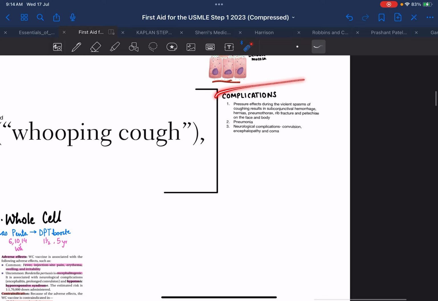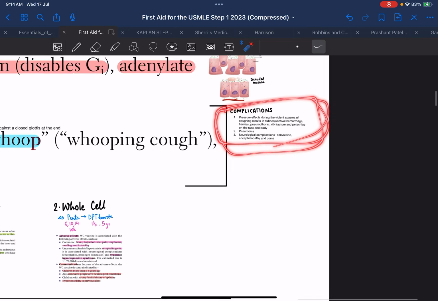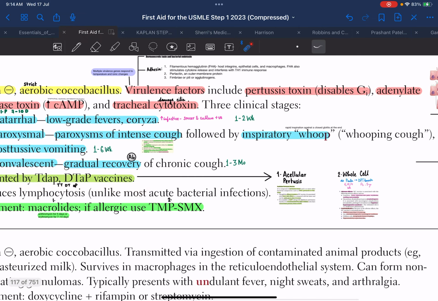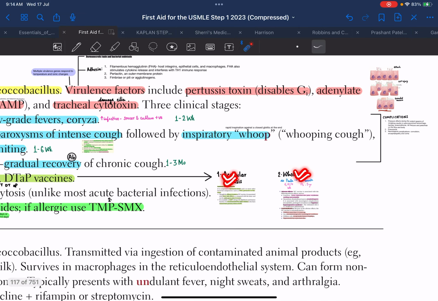We also saw certain complications which can take place in the infection. And at the end we summed up with vaccines, which are the whole cell vaccine and the acellular pertussis vaccine. I hope everyone understood.